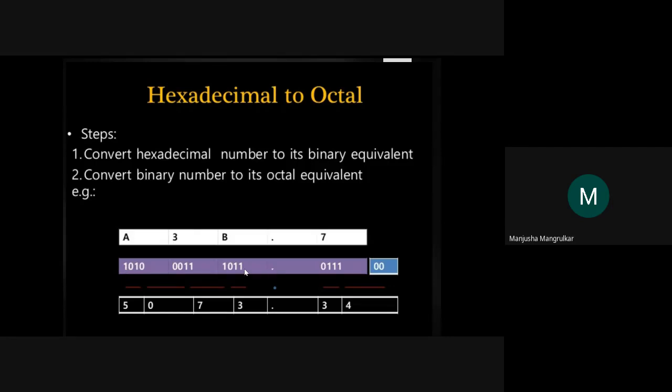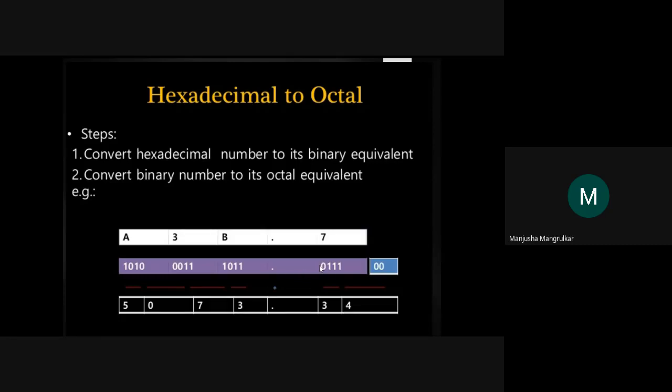From the dot we go toward the left in groups of 3: 101 is 5, 000 is 0, 111 is 7 and 011 is 3.